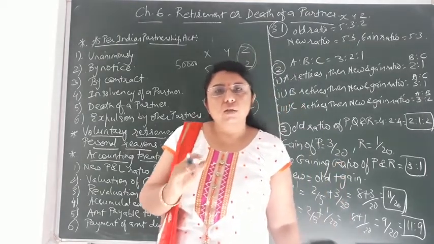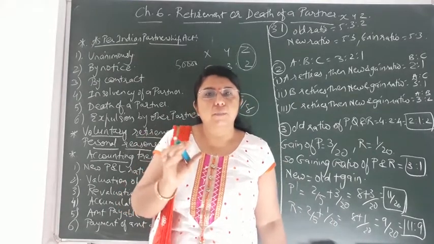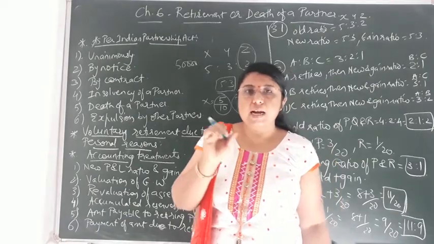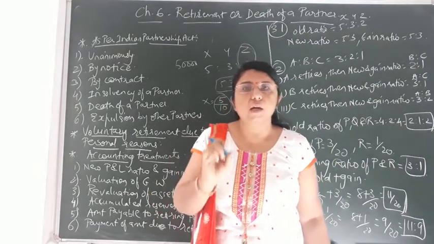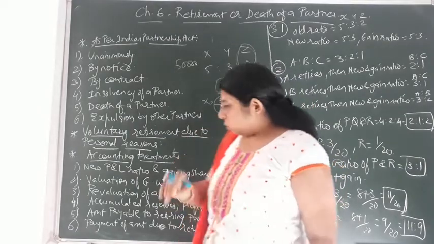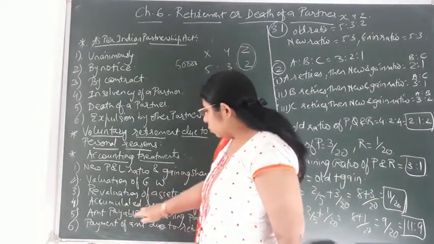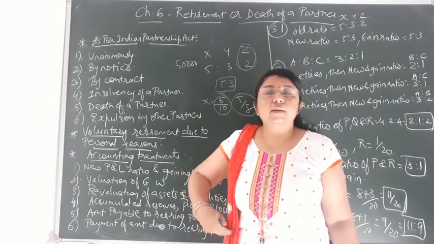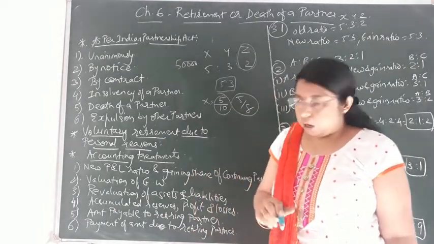Okay. So these are the situations in which the partner's capital account will be credited and debited, and after finding the difference, that much amount is to be paid to the partner at the time of his retirement. So this was the fifth one, that is amount payable to the retiring partner, which can be known after finding the balance of his capital account.